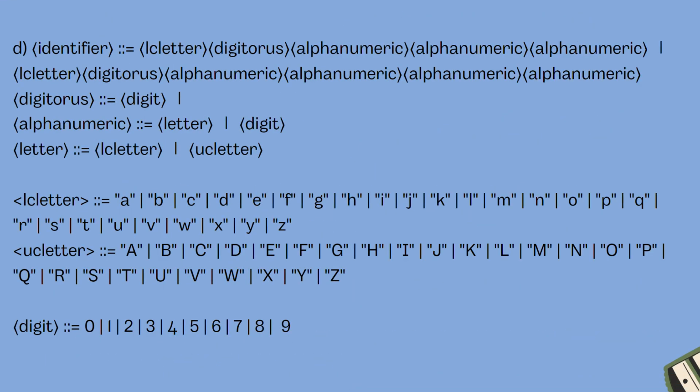Next we have identifier given as lowercase letter. In this we also have digits. So we write digit-or-underscore, alphanumeric separated by lowercase letter, digit-or-underscore followed by four alphanumeric values. Digit-or-underscore can be given as digit. Alphanumeric values can be letter or digit both, and letter can be lowercase letter or uppercase letter. So we have digit from 0 to 9, uppercase letter from A to Z of the capital letters of the English alphabet, and lowercase letter from a to z, small letters of the English alphabet.